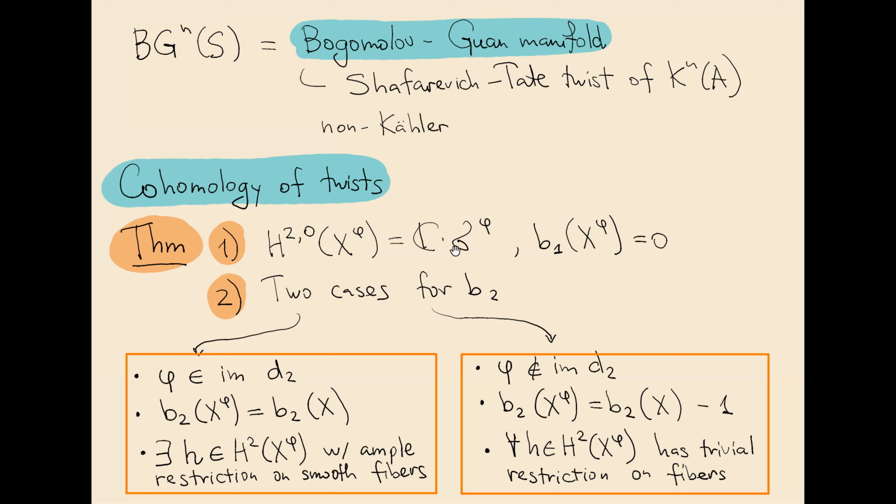So obviously that can't happen with Kähler manifolds. And also it can't happen with Fujiki class C manifolds. So this is exactly the case when X is not Fujiki class C. For example, a Bogomolov-Guan manifold.